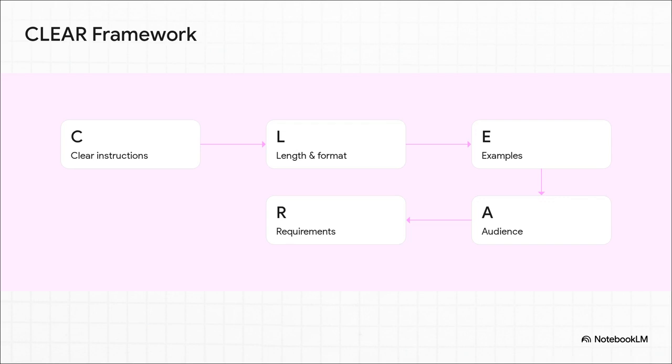First up, C is for clear instructions. Instead of "write about marketing," you say, "write a 3-paragraph summary of content marketing." See the difference? Then L is for length and format. Do you need a bulleted list, a table, or a 500-word blog post? Spelling this out prevents all that guesswork. E is for examples. This one is huge. Provide a sample of the tone and style you want so the AI has a gold standard to aim for. Next, A is for audience. Is this for an expert or a total beginner? This single detail dictates the complexity and the jargon. And finally, R is for requirements. Are there any must-have keywords or things that absolutely should be avoided? Put them all together, and that vague wish turns into a precise blueprint.